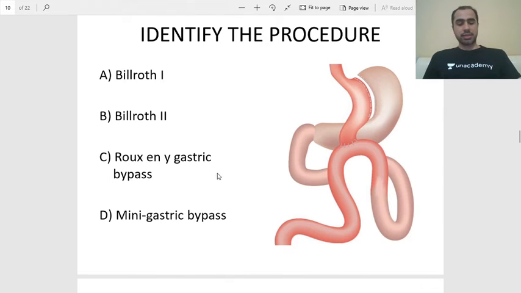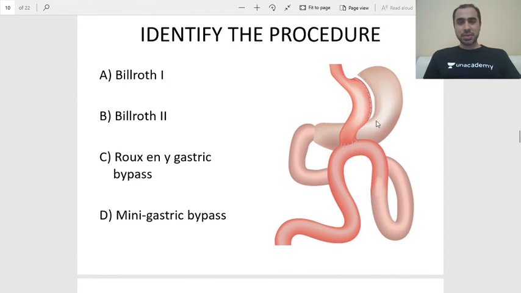Yash says C. Kennedy also says C, Roux-en-Y gastric bypass. Okay. Prayosikta says mini gastric. Okay. Anyone for Billroth? Balu Murugan says mini gastric. Doesn't this look like a Billroth? Prayosikta says sleeve. Sleeve gastrectomy and mini gastric bypass are totally different.